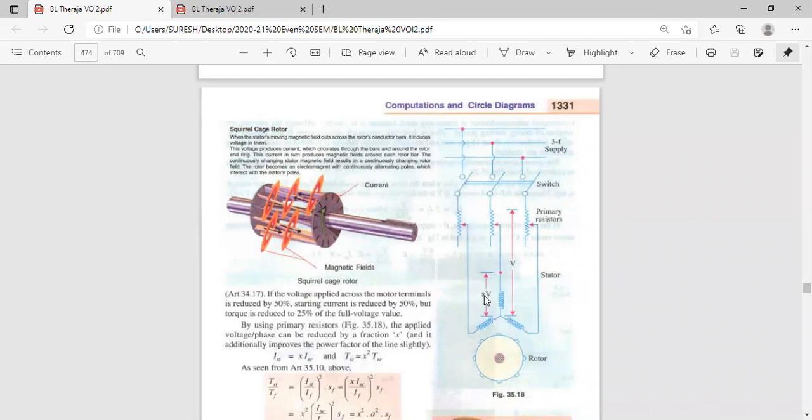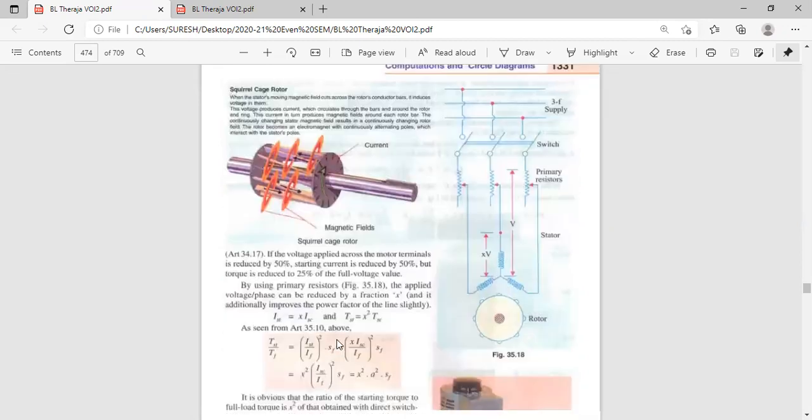50% is 0.5, so the X value is 0.5. Half of it is reduced. If you are reducing by 60%, the X value is 0.6. If you are reducing the voltage by 30%, the X value is 0.3. So by using primary resistors, the applied voltage per phase can be reduced by a fraction X, and it additionally improves the power factor.